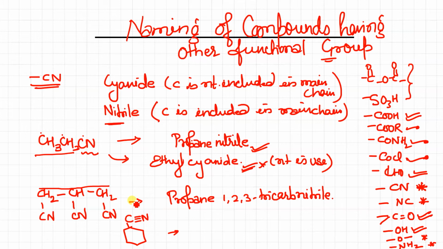So in this case, the carbon cannot be included in the main chain, but works as a suffix. So what will we say? We will use the word carbonitrile. And in this case, all carbon, 6 carbon, so cyclo group, cyclohexane, and then carbonitrile. Any problem in this? Clear? Okay, now move to the next thing.